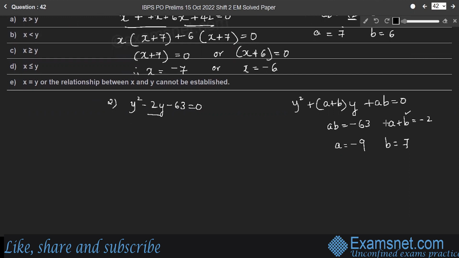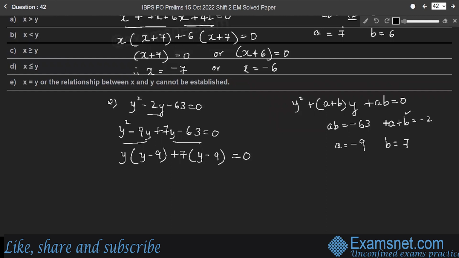Now split the middle term: y square minus 9y plus 7y minus 63 is equal to 0. Take y common in the first two terms, into y minus 9, plus 7 into y minus 9 is equal to 0. Therefore, y is equal to 9 or y is equal to minus 7.